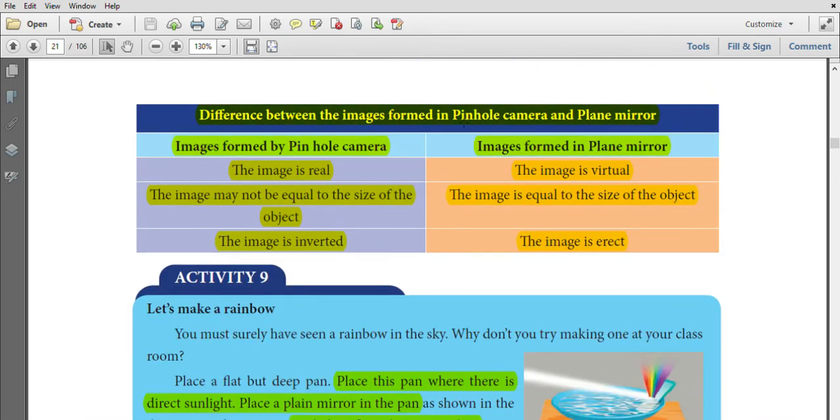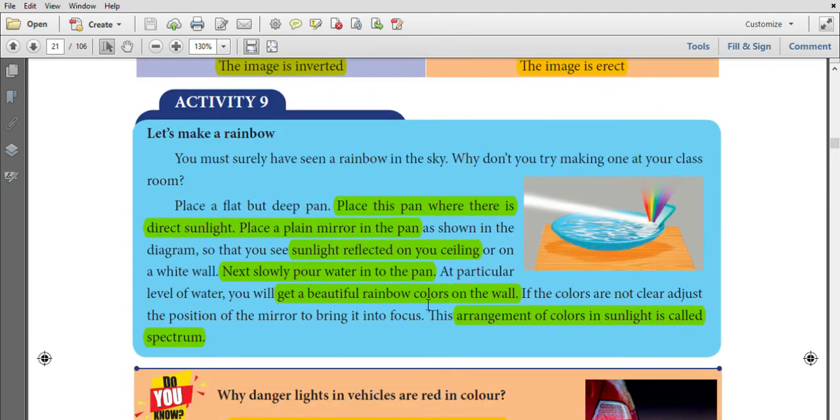Difference between the image formed in a pinhole camera and a plane mirror. The image formed by the pinhole camera is a real image. The image is not equal to the size of the object. The image is inverted. The image formed in a plane mirror is virtual. The image is equal to the size of the object. The image is erect.